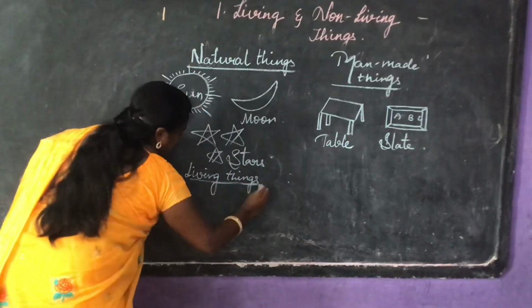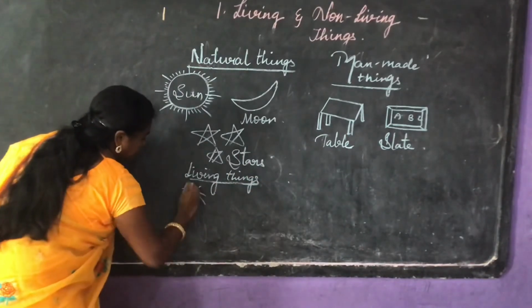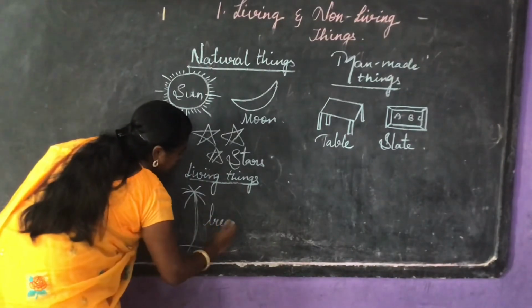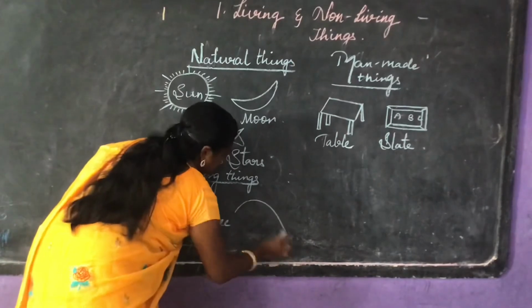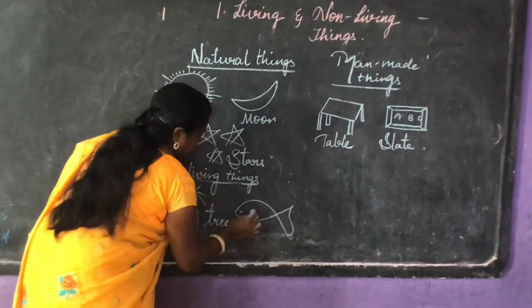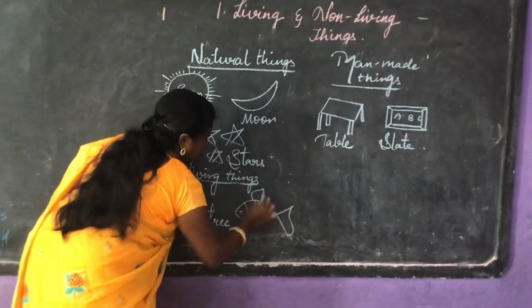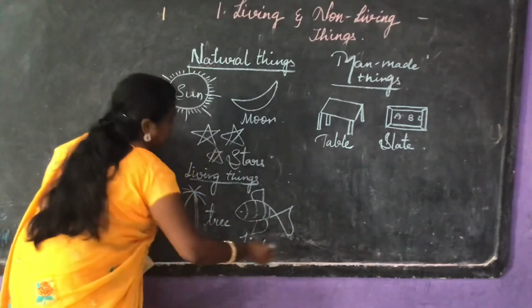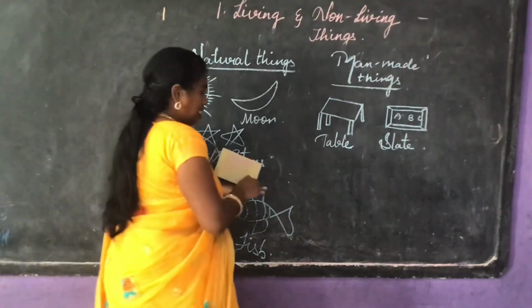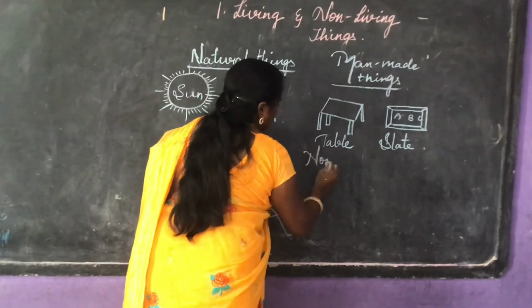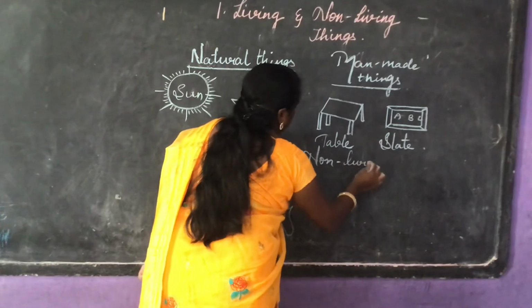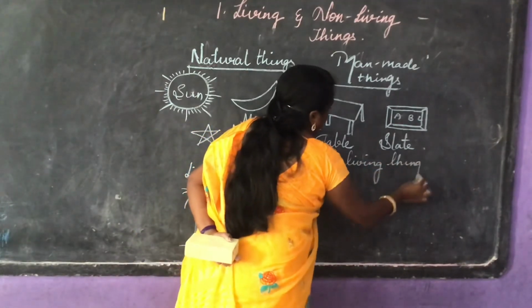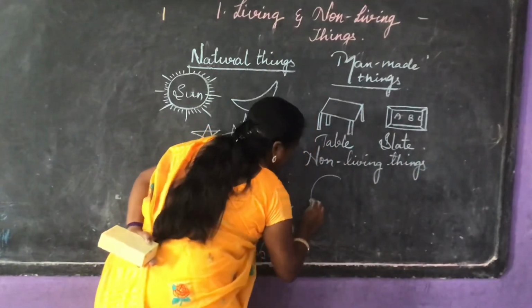Now, living things. This is a tree which has life in it. This is a fish. It is also a living thing. Whereas coming to non-living things: ball.